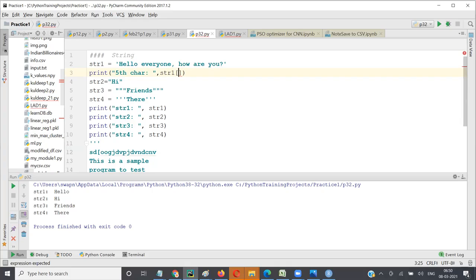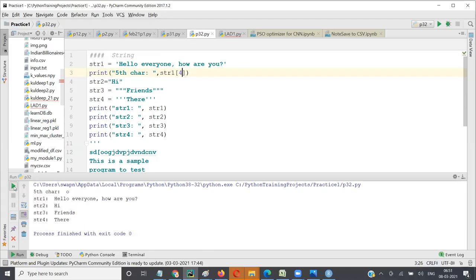What we're going to discuss now, if time doesn't permit, we'll come back to it tomorrow. But this is very, very important. We are doing this concept in strings, but it will hold true for other places also. Listen carefully. If I want the fifth character in Python, since counting starts from 0, it is 4. So I say 4, and you get O here.